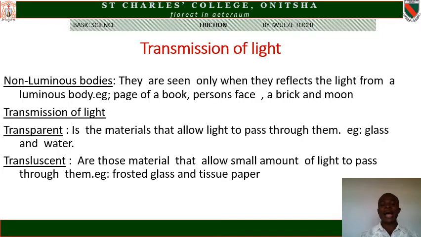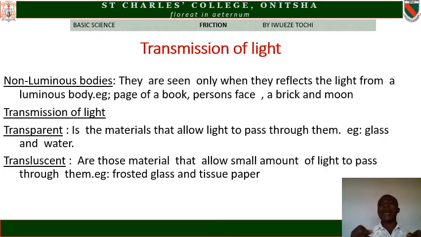Example, you have glass and water. Translucent. A translucent material allows a small quantity of light to pass through it. That shows that a translucent material absorbs some quantity of light and then allows some quantity to pass through. Example is frosted glass and tissue paper.